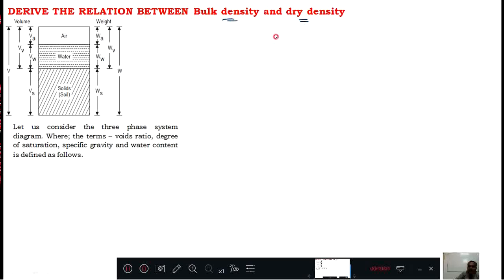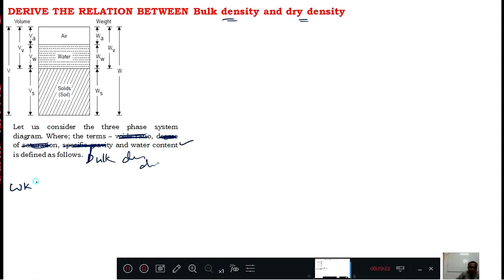Now after this we will go to another derivation, that is, derive the relation between the bulk density and dry density. Now again you write everything here. Void ratio is not required, degree of saturation is not required, specific gravity is not required. Water content you define, and after that bulk density you define, and dry density. Let us consider.